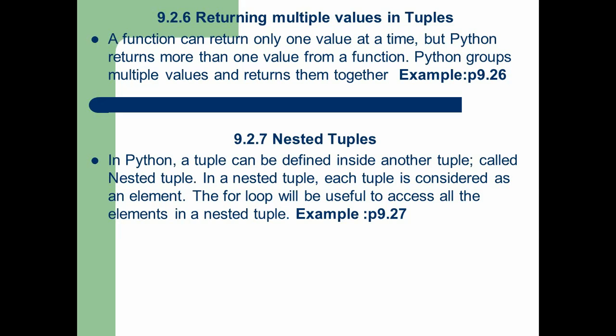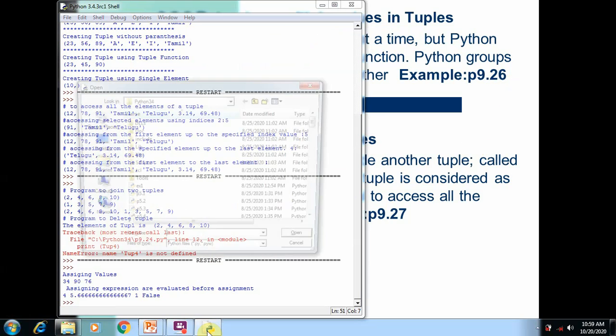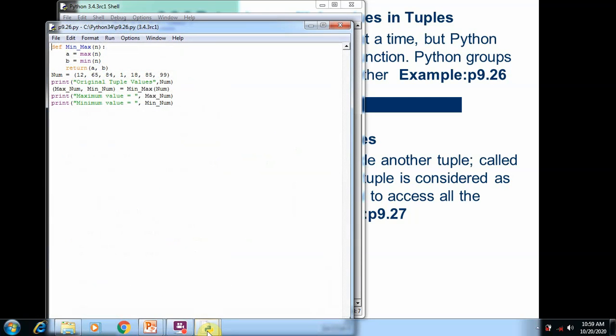which we are going to discuss in program 9.26. So open program 9.26, where we are going to discuss how we can return more than one value from a function to the outer program. Of course, we know how to declare a function. To declare or create a function, we use def, and we put a space. After that, mention the function name. Within the parentheses, mention the number of input arguments or